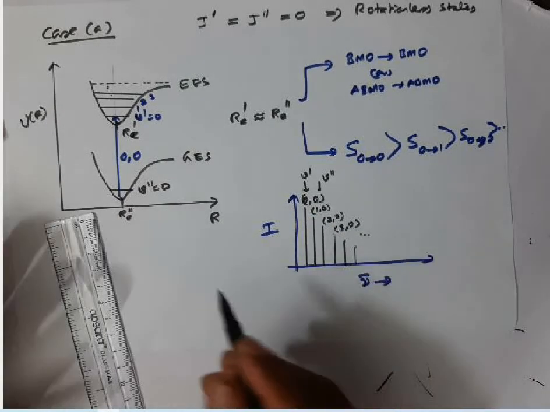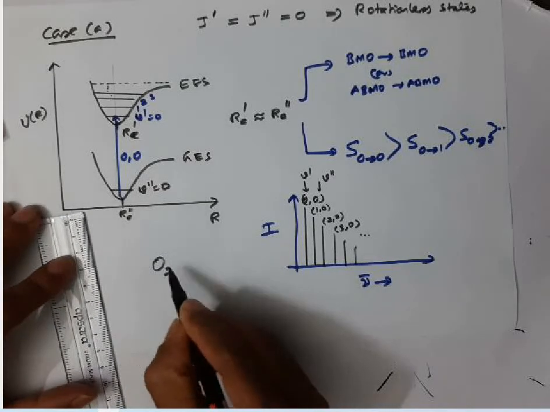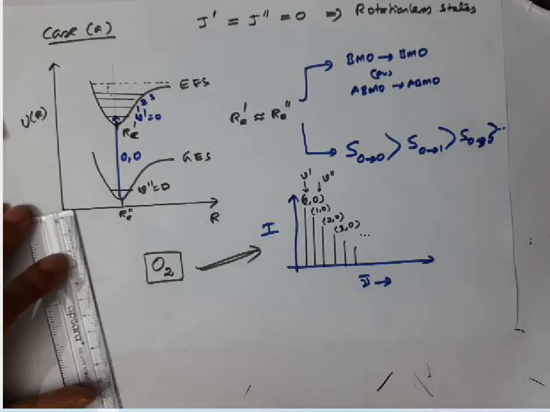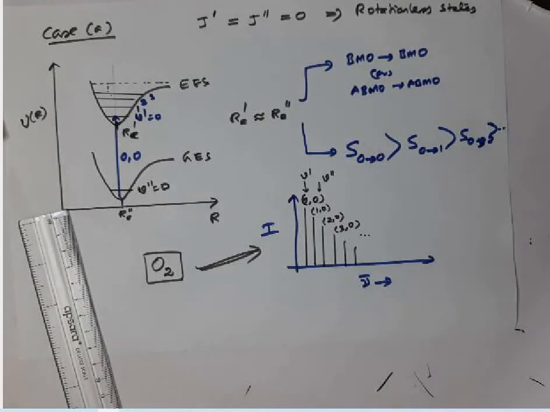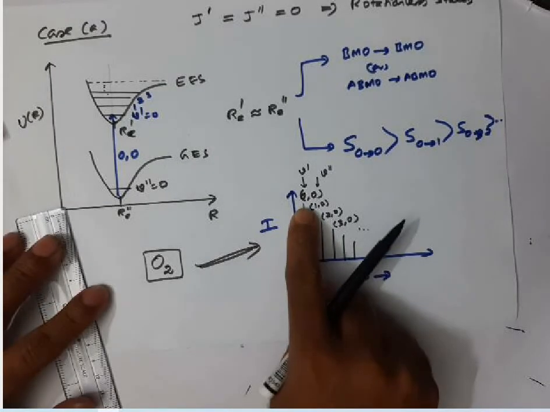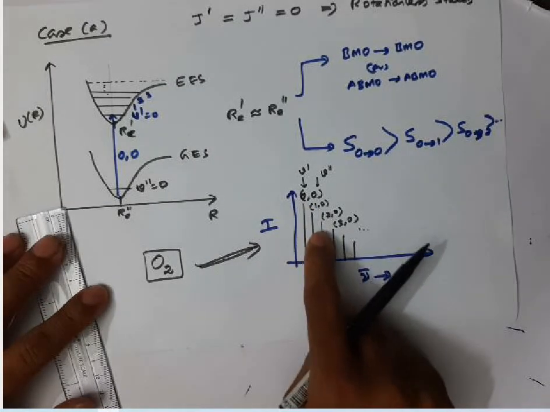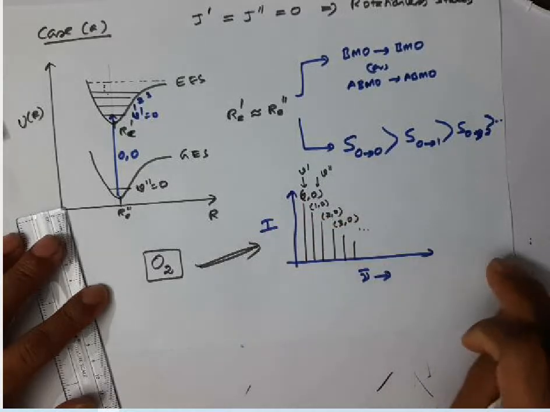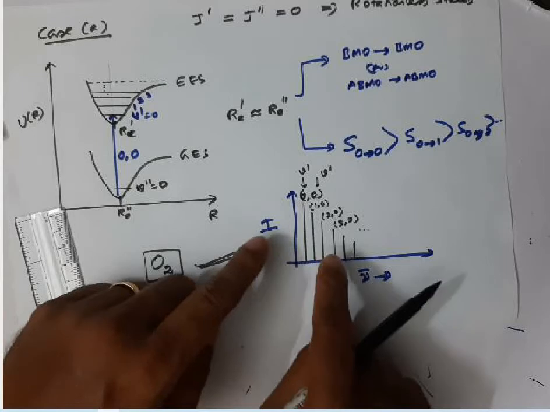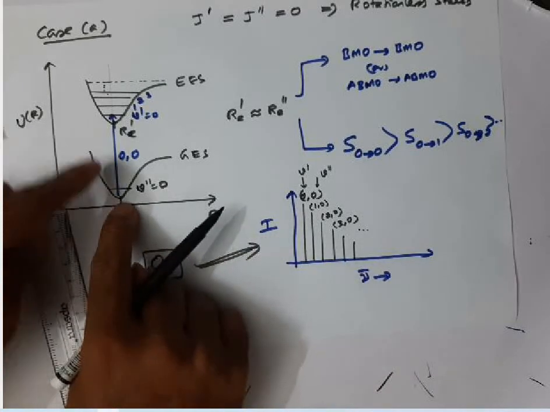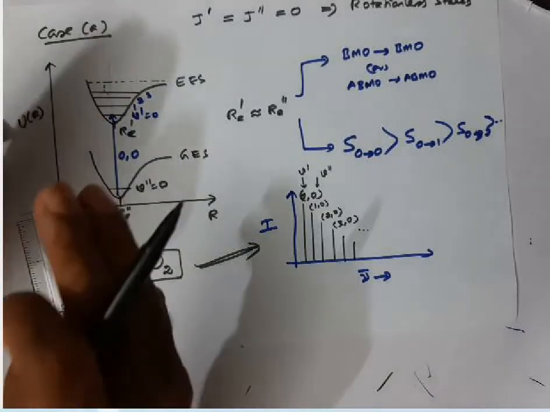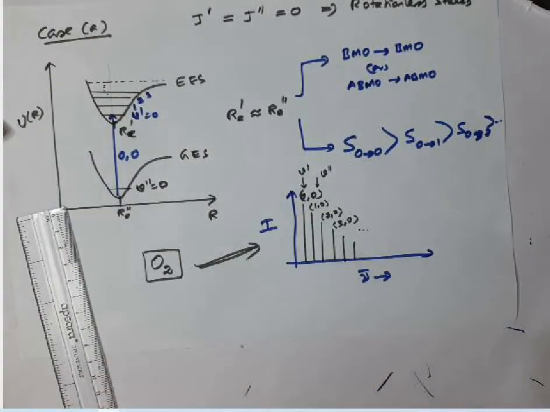If you take the oxygen molecule, we get a spectrum like this. If you get a spectrum where the 0-0 transition has the highest intensity and other transitions have decreasing intensities, then you can say that in this transition the ground electronic state and excited electronic state have almost equal internuclear distance.